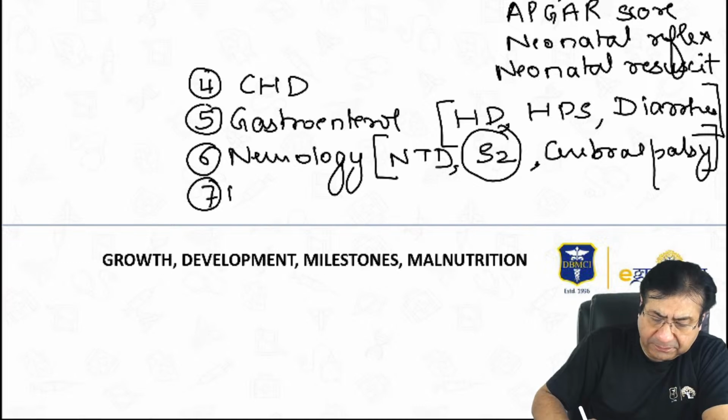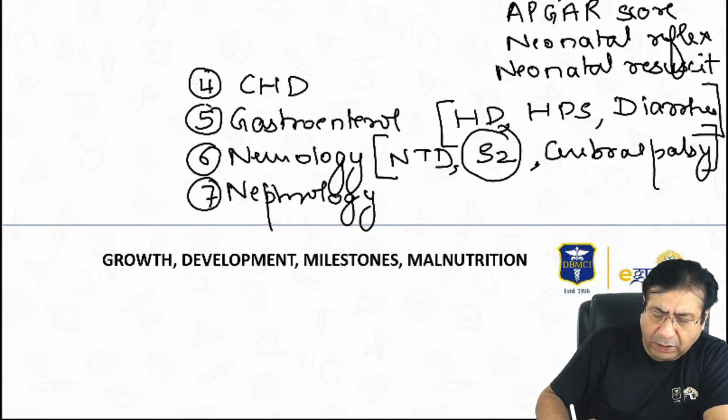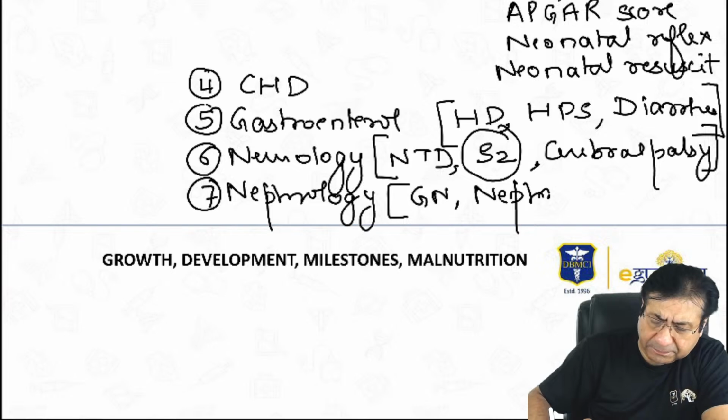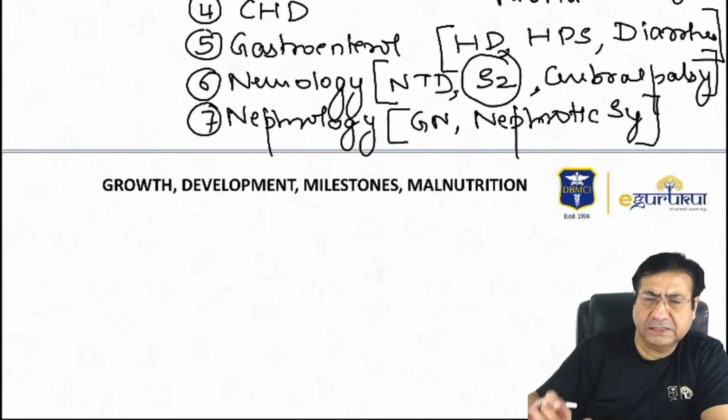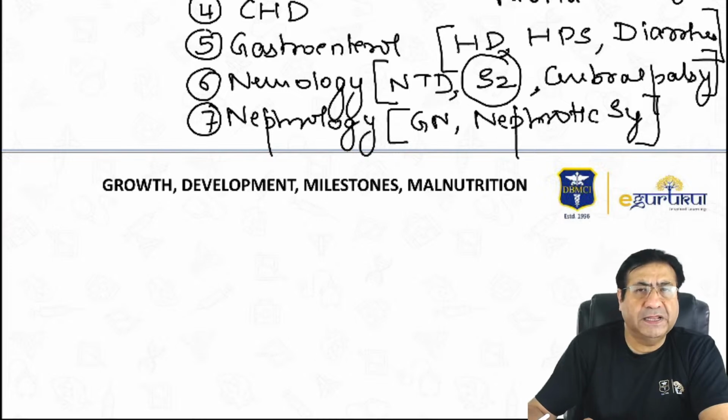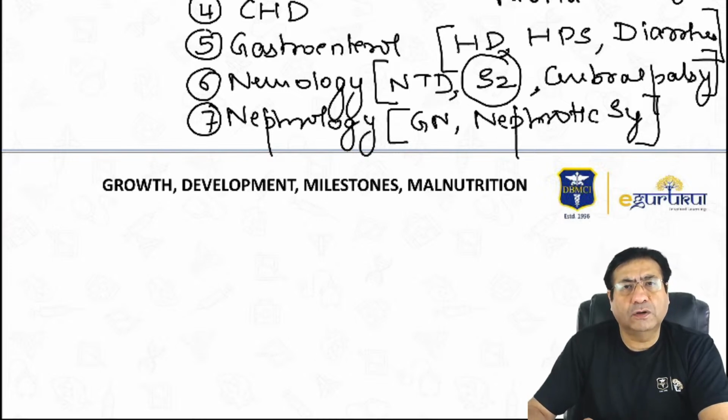Then nephrology, pediatric nephrology, again a very important topic for your exams. And in nephrology, especially glomerulonephritis in children, nephrotic syndrome in children, very important topics. Differences between different types of glomerulonephritis, especially between IgA nephropathies and post-streptococcal glomerulonephritis. That is again something which is very important.